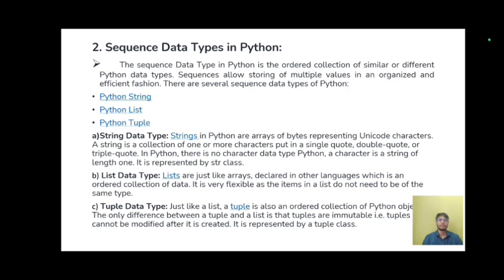Tuple data type. Just like a list, a tuple is an ordered collection of Python objects. The only difference between a tuple and a list is that tuples are immutable. That is, tuples cannot be modified after they are created. It is represented by the tuple class.